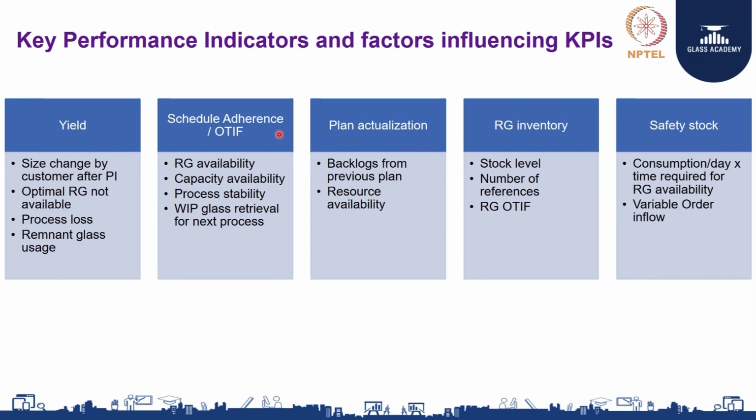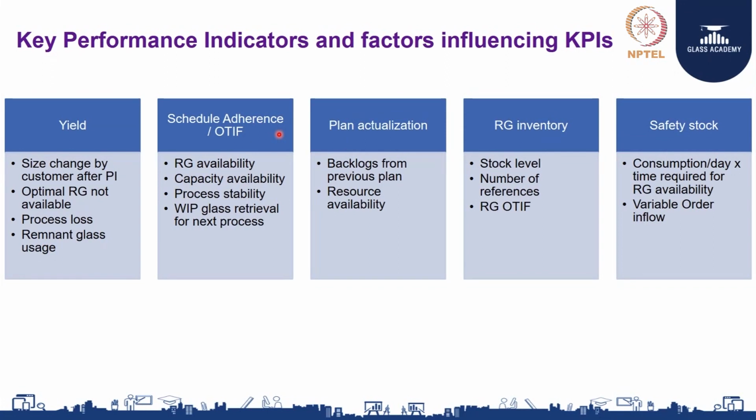That is what I have indicated here, raw glass OTIF. OTIF is nothing but on time in full. So, all these 3 components have to be considered, and raw glass inventory is an important metric of your planning team in terms of the overall process understanding.